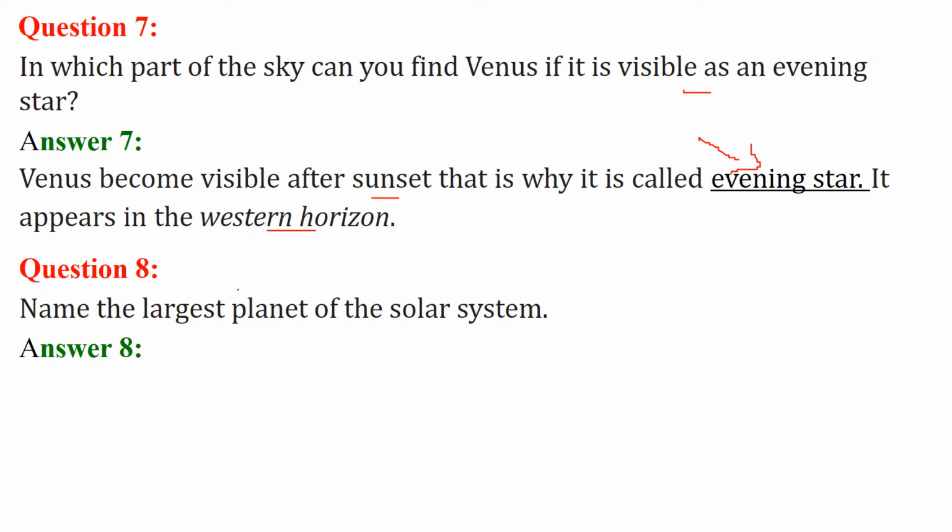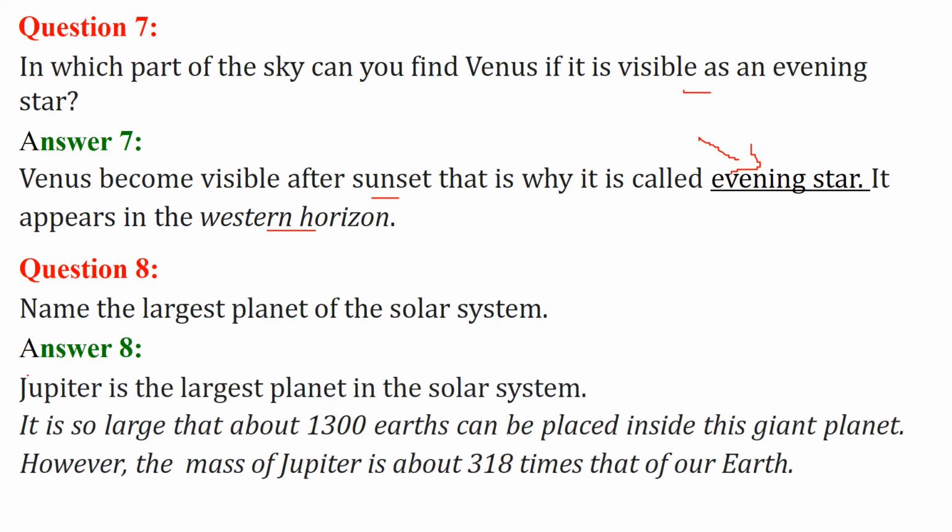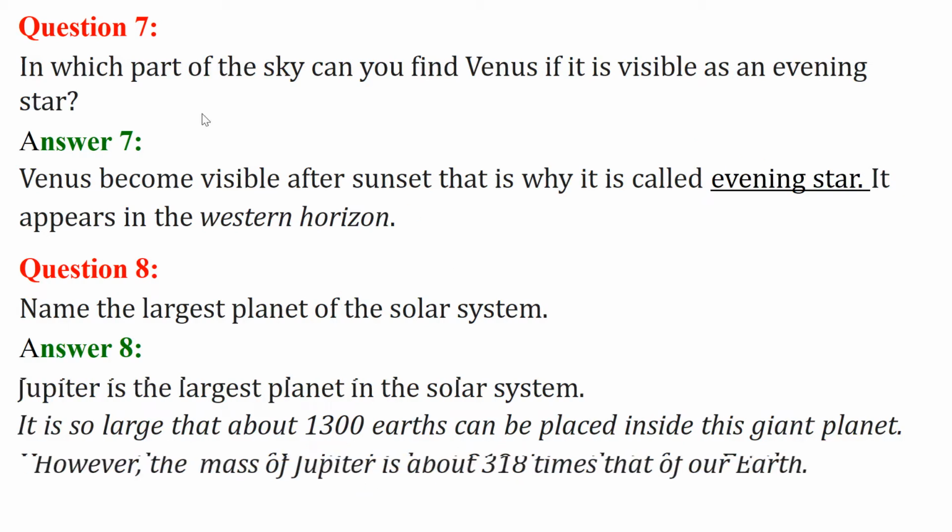Name the largest planet of the solar system. Jupiter. Jupiter is the largest planet in the solar system. In fact, it is so large that about 1300 Earths can be placed inside this giant planet, which means if you take Earth multiplied by 1300, then it will be equivalent to Jupiter. But the mass of Jupiter is about 318 times that of our Earth.